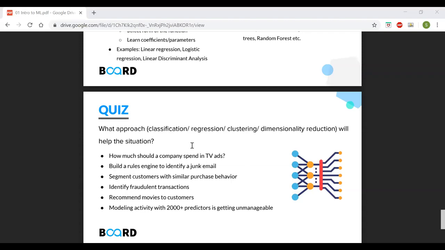Perfect. Everyone got this right. It is a supervised classification algorithm. It is supervised because you are supposed to have data saying whether the transaction is fraud or not, right? So what companies do is they collect a lot of data, which they label saying whether the transaction is happening in a right way or there is some fraud happening.